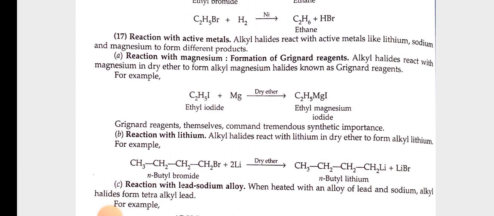Grignard reagents themselves command tremendous synthetic importance. B. Reaction with lithium. Alkyl halides react with lithium in dry ether to form alkyl lithium. For example, n-butyl bromide in presence of dry ether gives n-butyl lithium.